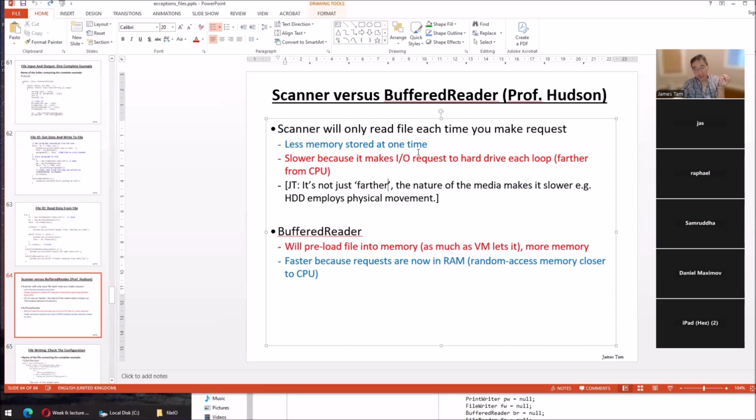So yes, it does add time, but it's not the only reason why reading from a drive is slower. If you think about the nature of the drive, the magnetic ones, there's physical movement, the spinning, the arm has to find the location. Physical movement is extremely slow. I just wanted to quickly add that because it leaves out some important things.